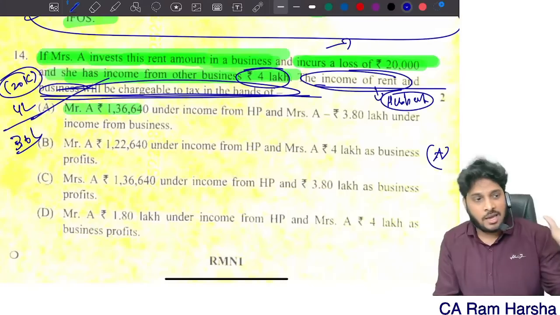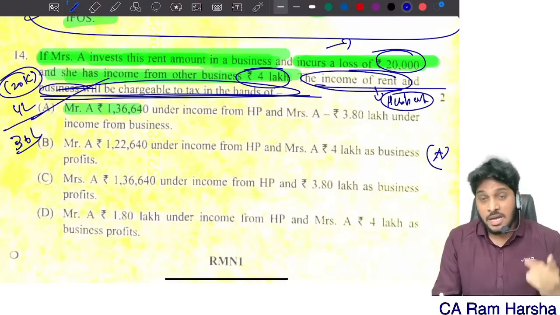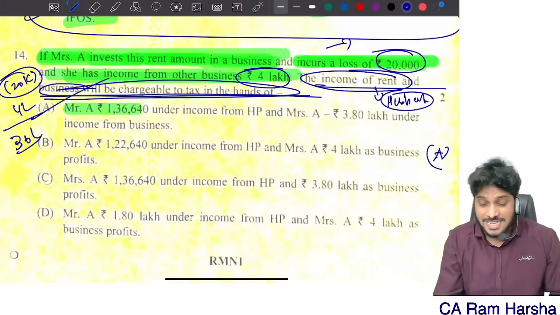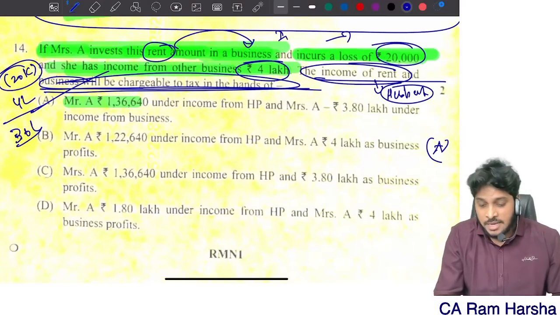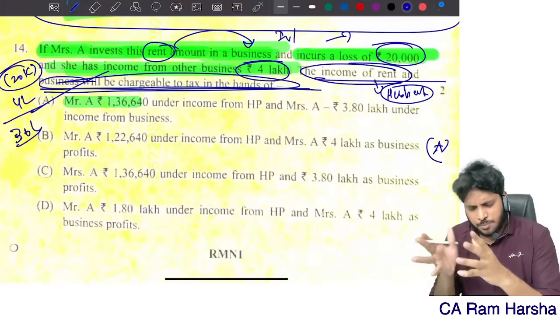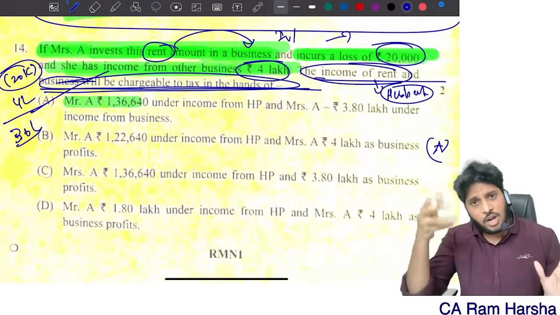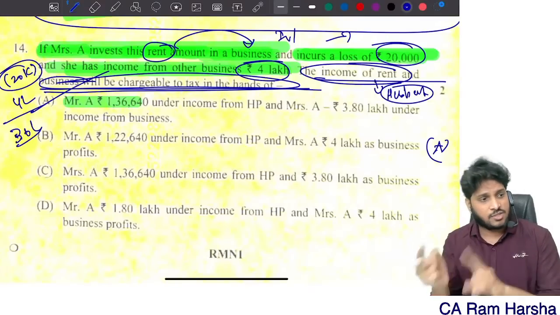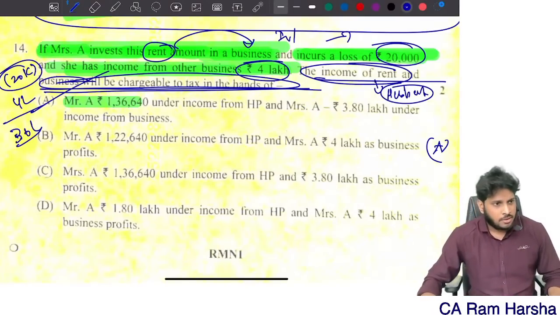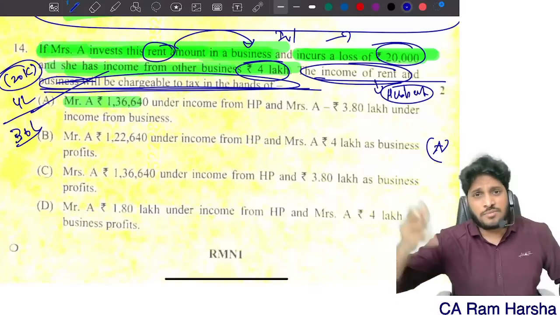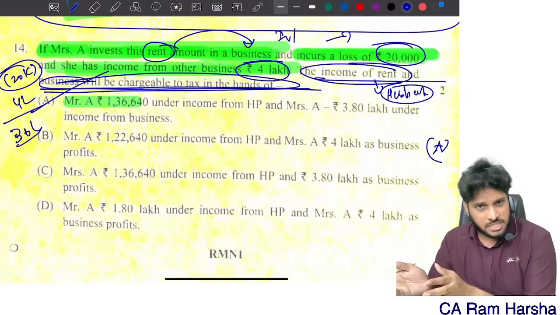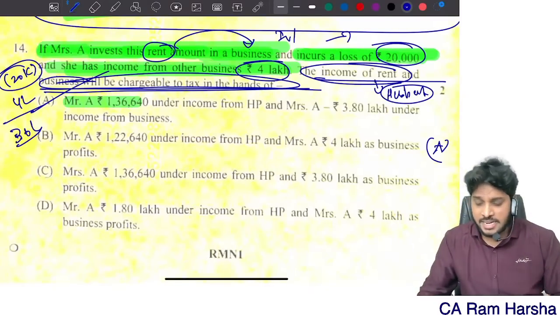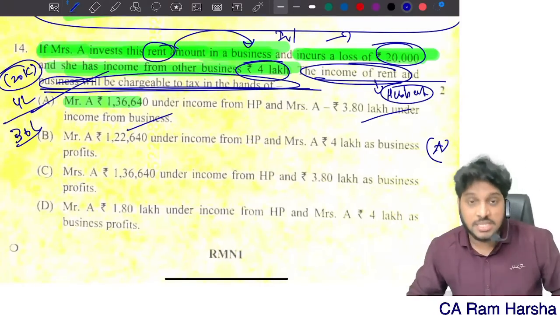Option A. Remember, here many students might think of business loss and apply opening capital and proportionate profit. No, none of that, because this is an accretion. Rent is invested in business. If the business profit itself is not subject to clubbing, in the same way the loss is also not subject to clubbing. When the loss is not subject to clubbing, that loss is accessible in the hands of the wife only. So the wife already has 4 lakhs business income. Business loss from the rented income is 20,000. Set off, 3.8 lakh is taxable in the hands of the wife. That's it. The answer is option A.